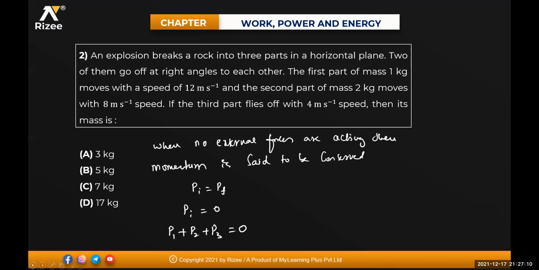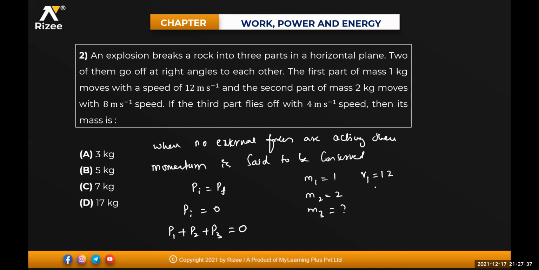See here, an explosion breaks a rock into three parts in a horizontal plane. Two of them will move at right angles to each other. The first part of mass M1 moves at a speed of 12, and the second part of mass M2 is equal to 2 kg moves with 8. The third part will fly off with velocity V3 of 4 meters per second. Then what is the mass, is what is being asked. So everything is given to me. M1 is given as 1, M2 is given as 2, M3 we need to calculate.